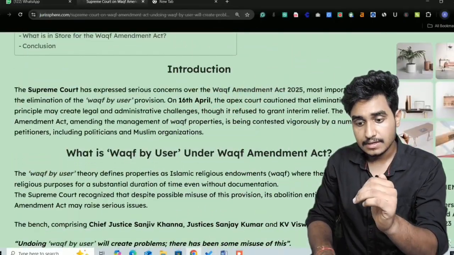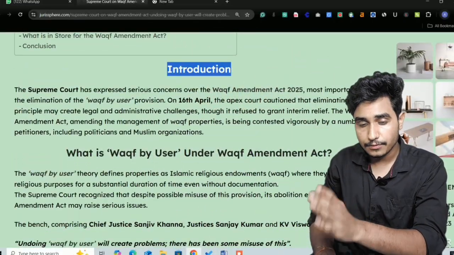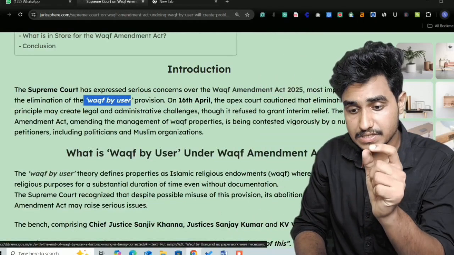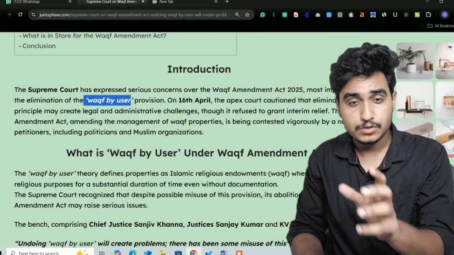Now going to the introduction. Here in the introduction as well, there is this focused keyword known as Waqf by user. Can you see it over here? So in the title you should write the focused keyword, and in the introduction as well. Now going to the first heading, that is, what is Waqf by user under Waqf Amendment Act. You can see here that there is also a focus keyword in the heading, that is Waqf by user. So this is how you should write it.